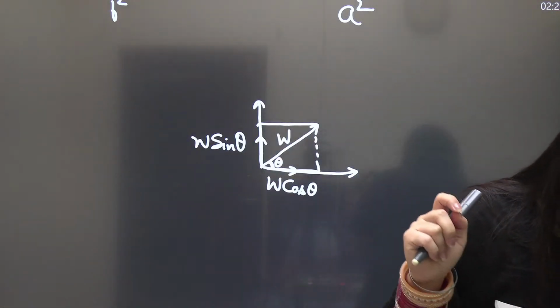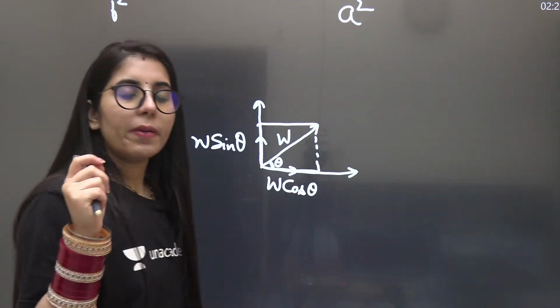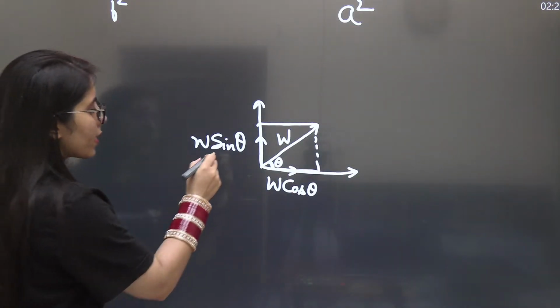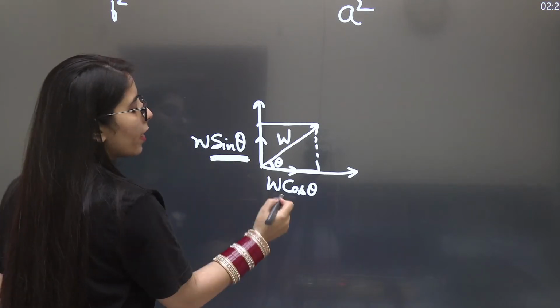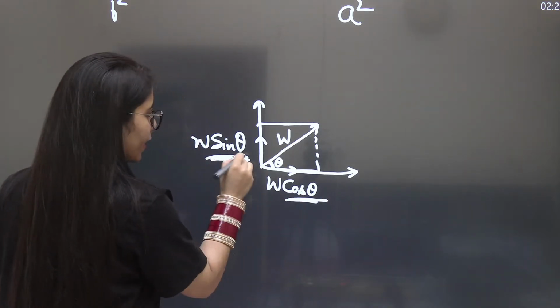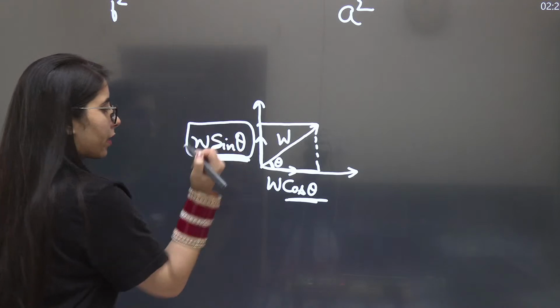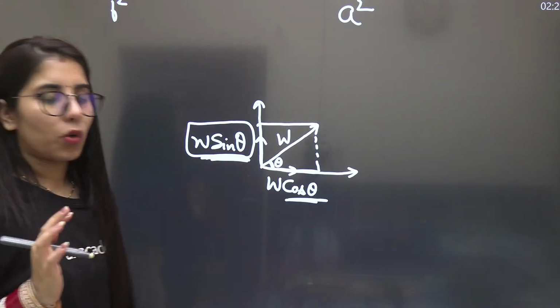Very good afternoon, Soyam. So the main part of the perpendicular component is sine. In the tangential component you get cos, but in the perpendicular component you get sine. This is the point where you have to focus.